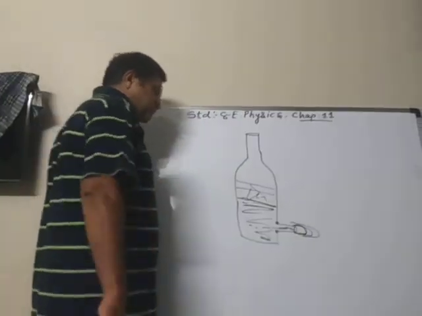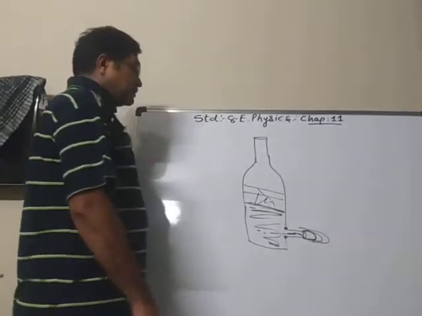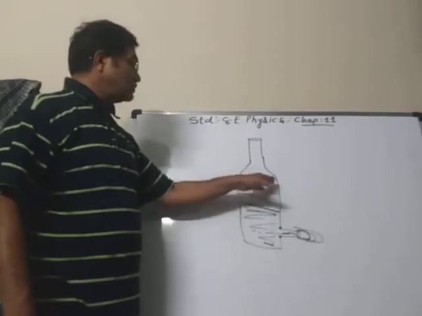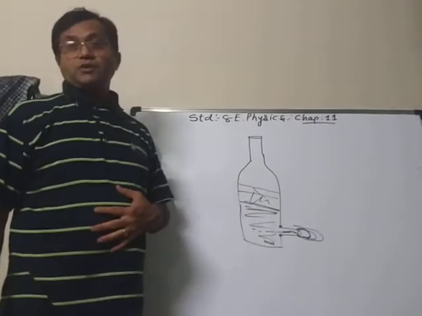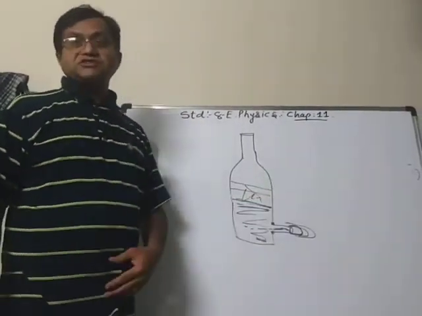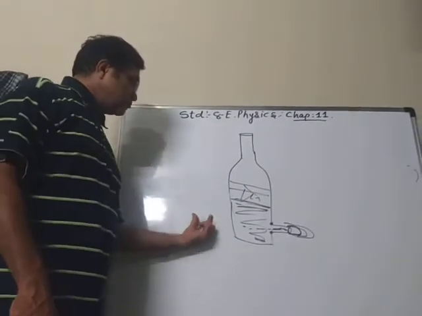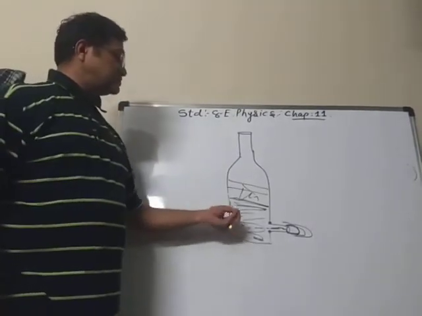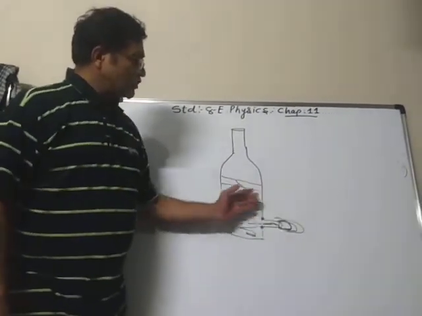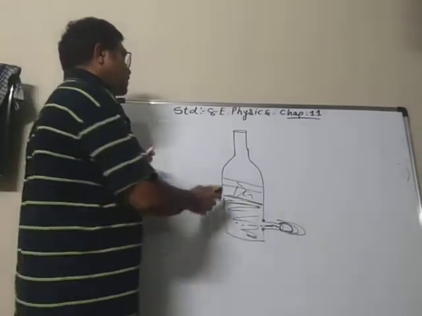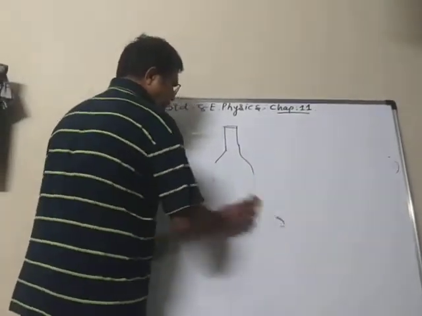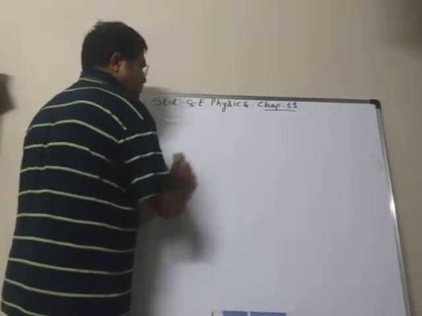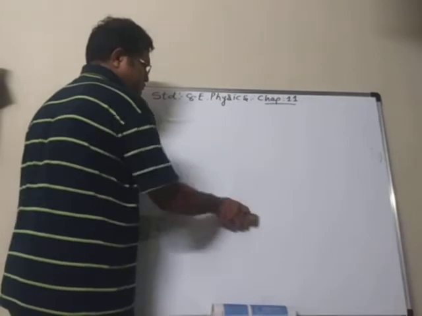So from this activity we understand that water or any liquid exerts pressure on the wall of the container also, not only in the downward direction, as we saw in the first activity. It means it will exert pressure in all directions.